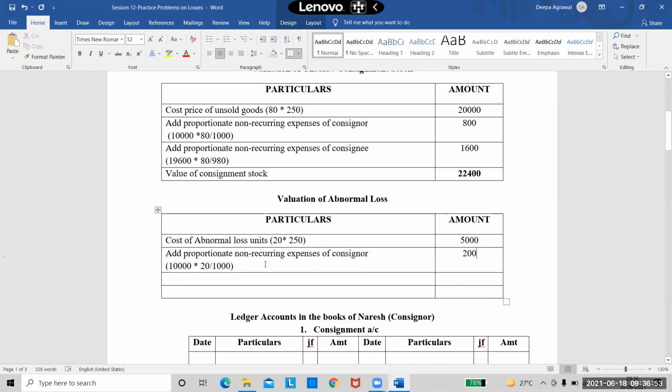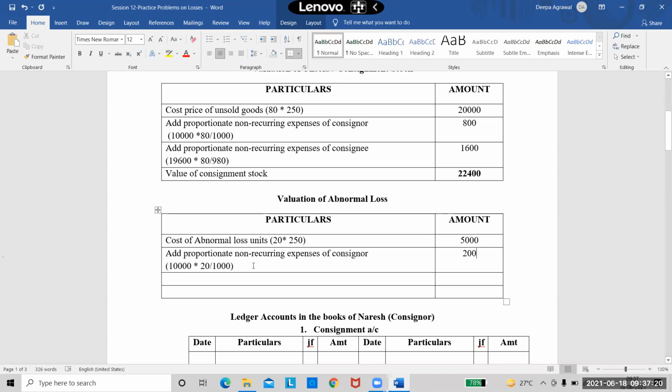I'm taking this because the consignor has already incurred expenses on these goods. These goods were damaged when they were already on the way of transport. So before sending them, the consignor has already incurred expenses, so I have to calculate the proportionate expenses. So I'm taking all his expenses, multiplying with the abnormal loss units divided by total units.